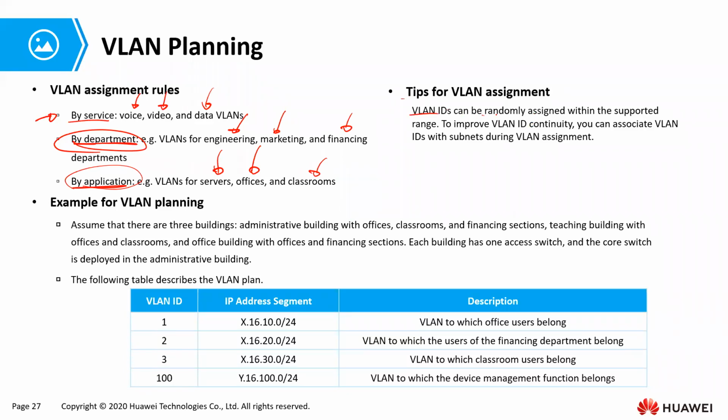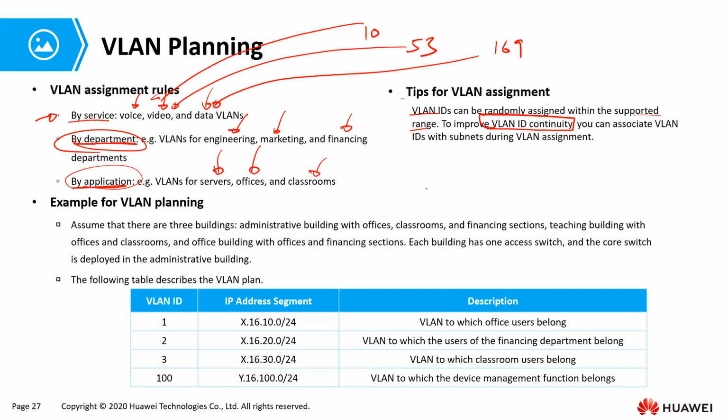Now, what are the tips? VLAN IDs can be randomly assigned within the supported range. But to improve continuity, you can say VLAN 10 is for voice, and then VLAN 53 is for video, and then VLAN 169 is for data. That is what we mean. They can be assigned randomly and they'll work. But how will you be able to remember this every time? And it just doesn't even look good.